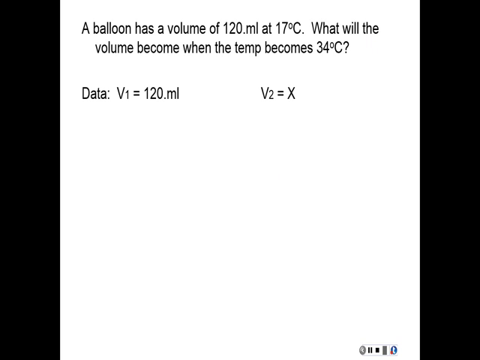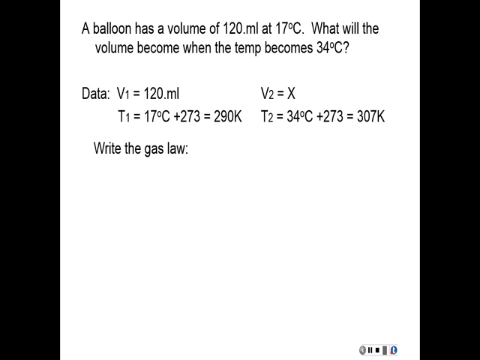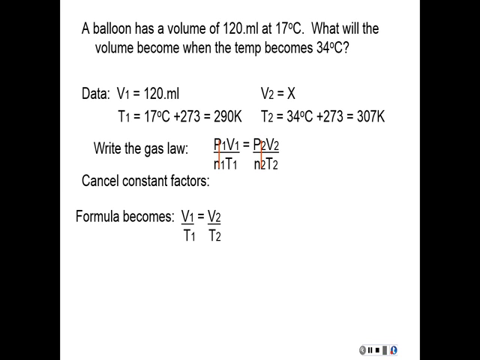So I copy out my data. You notice that I convert my centigrade to Kelvin. If you didn't do this, you would have got the wrong answer. I'm writing down my gas law. I'm going to cancel my constant factors. In this case, it's moles and pressure. That leaves me with Charles' law. I'm going to take Charles' law and solve it for my unknown.